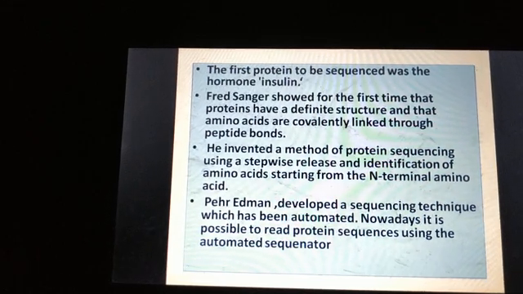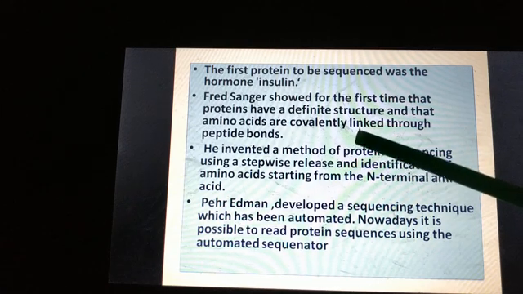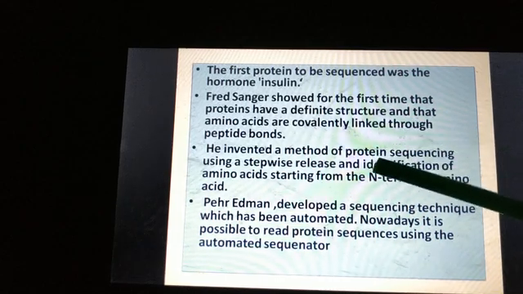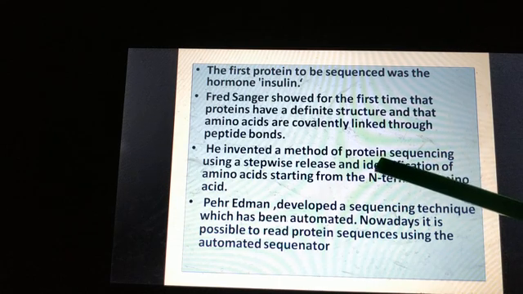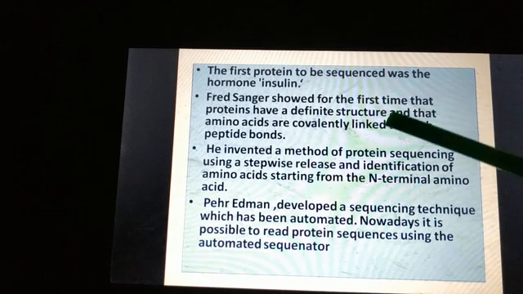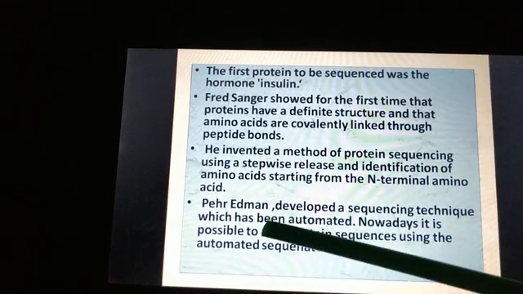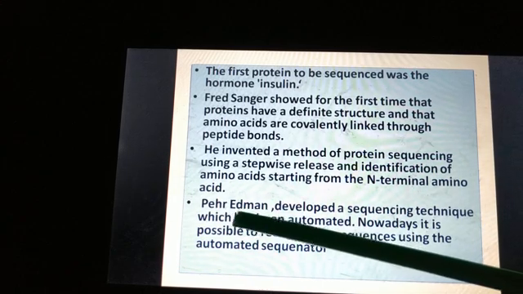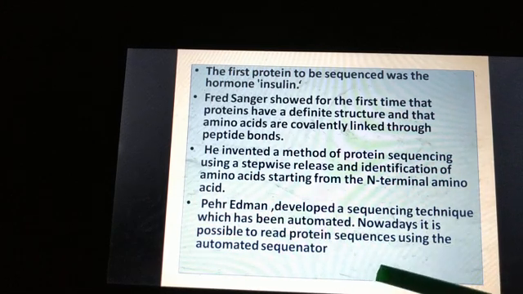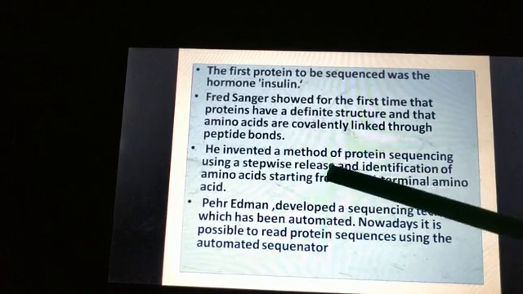For example, suppose you are taking insulin and you want to know what all amino acids it contains. For that we do protein sequencing, and we can determine the exact sequence: first amino acid 1 is present, then the second amino acid. Then another scientist, Pehr Edman, developed a sequencing technique which has been automated. Sanger's method was manual.